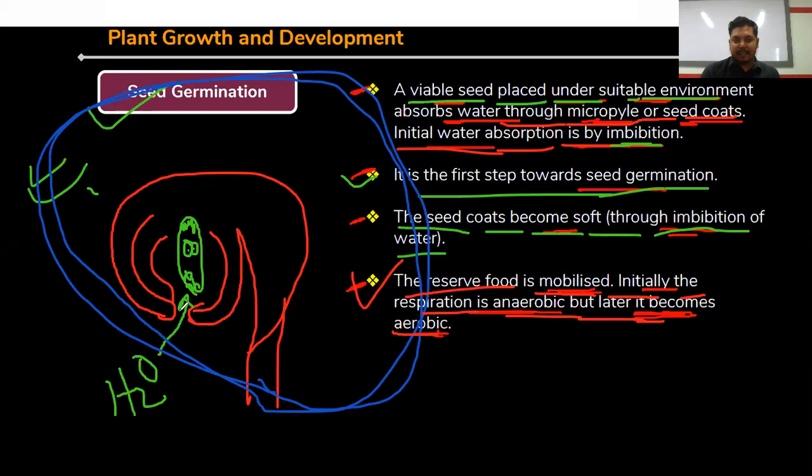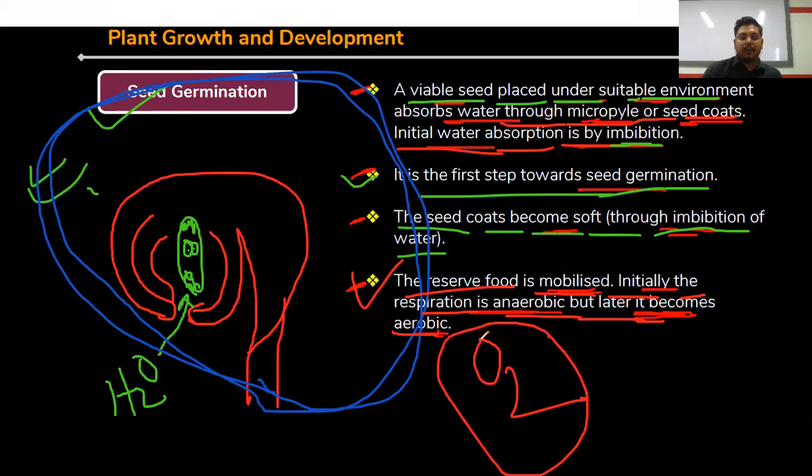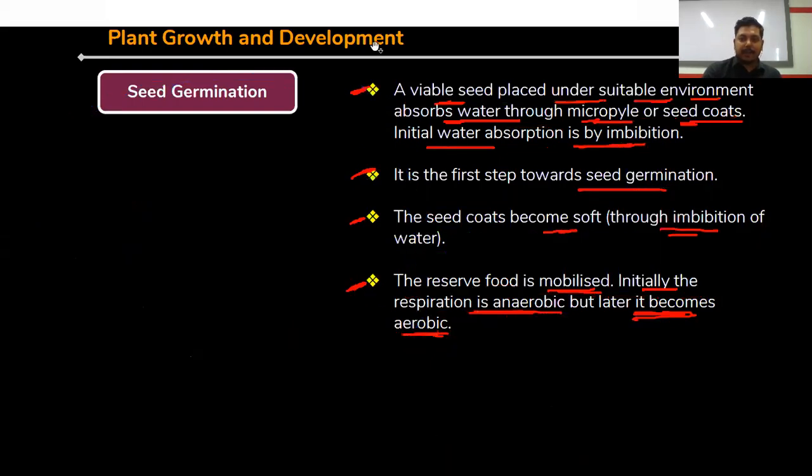At a very early stage after water entry, the respiration within the seed is anaerobic, that is in the absence of oxygen. After that, it becomes aerobic or oxygenated respiration. This is called seed germination actually.